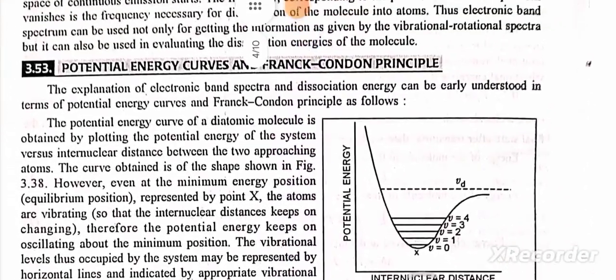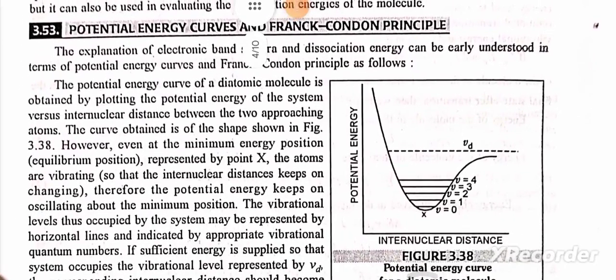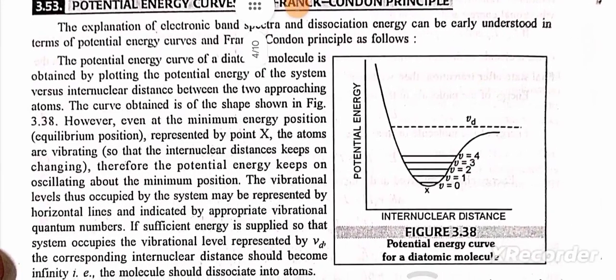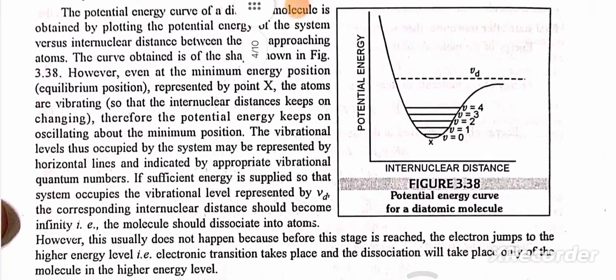The explanation: potential energy curves and Franck-Condon principle. The explanation of electronic band spectra and dissociation energy can be easily understood in terms of potential energy curve and Franck-Condon principle. The potential energy curve of a diatomic molecule is obtained by plotting the potential energy of the system versus internuclear distance between the two approaching atoms. The curve obtained is of the shape shown in the figure.